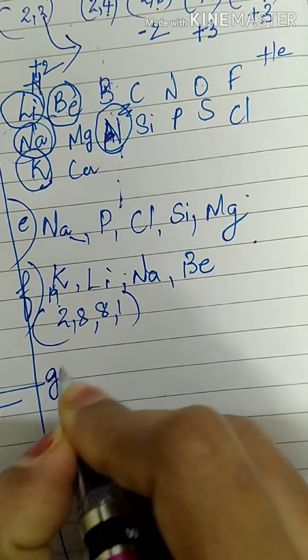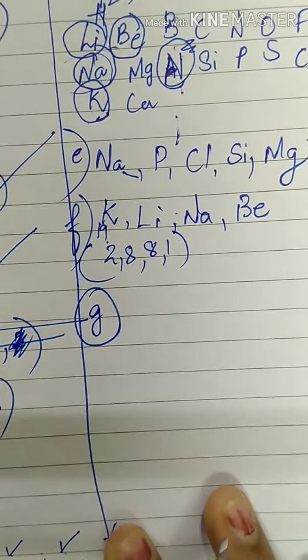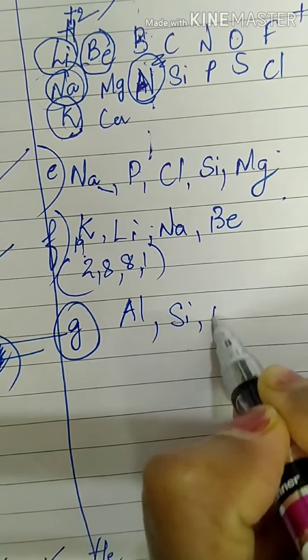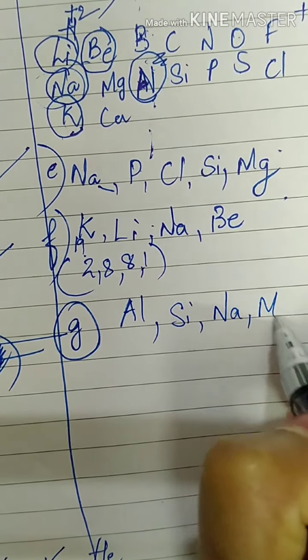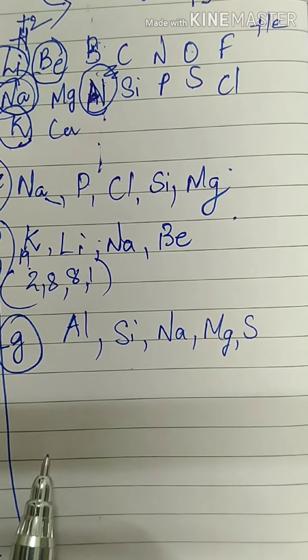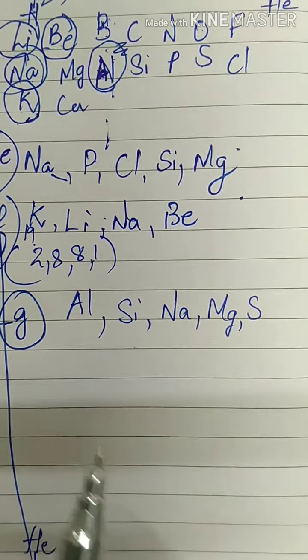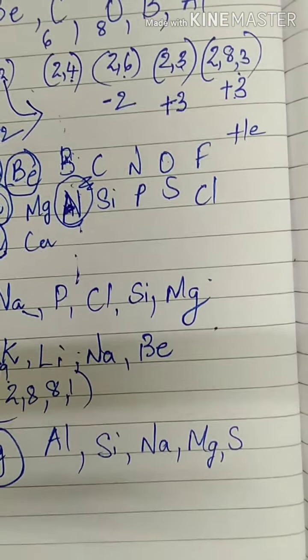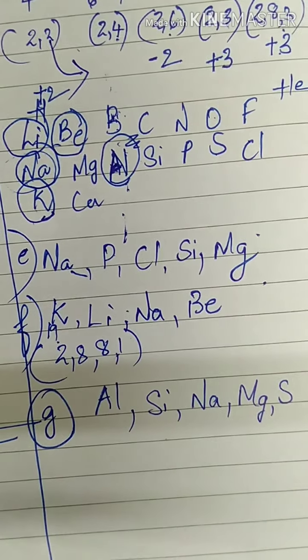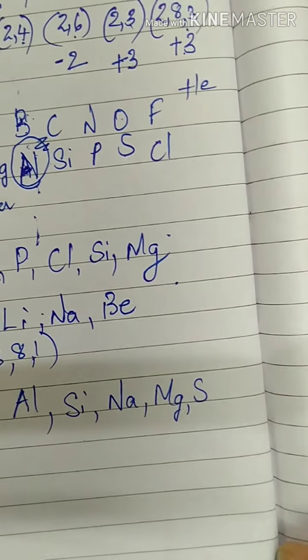Then we have question number G. Aluminium, then silicon, sodium and magnesium and sulfur. Among this, which of the above elements have highest metallic character? Metallic character decreases from left to right.